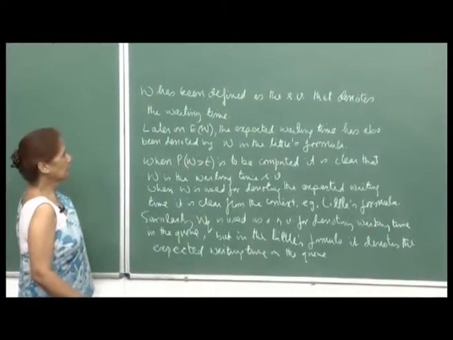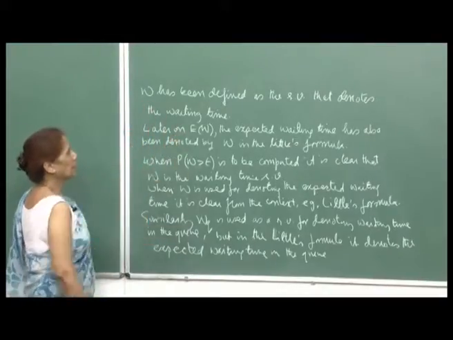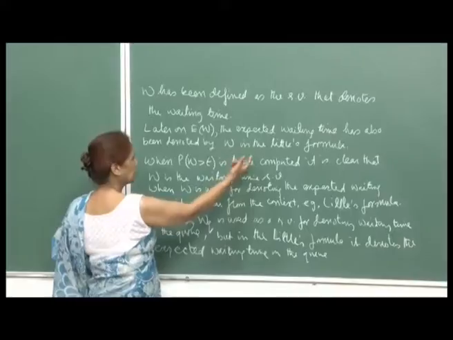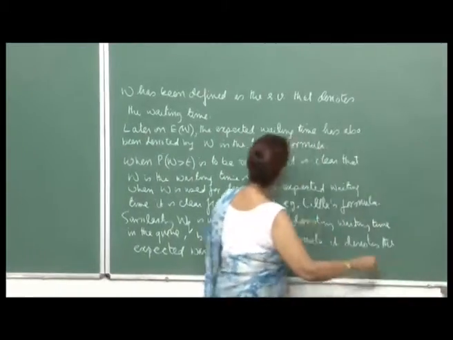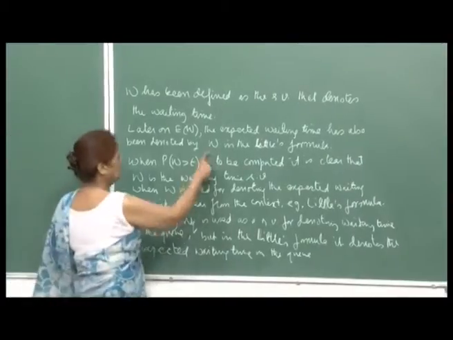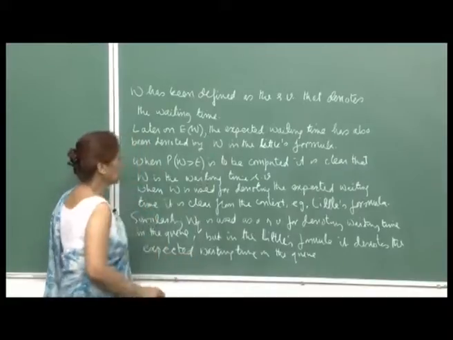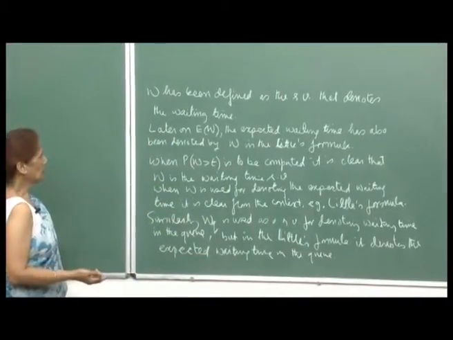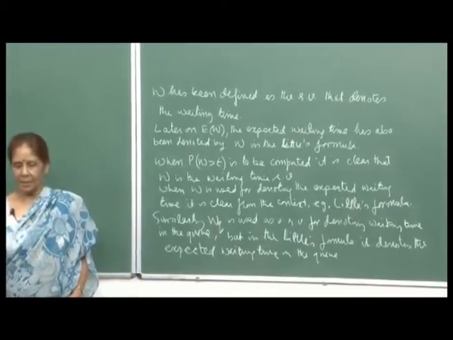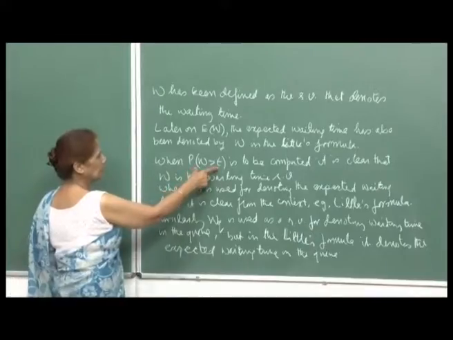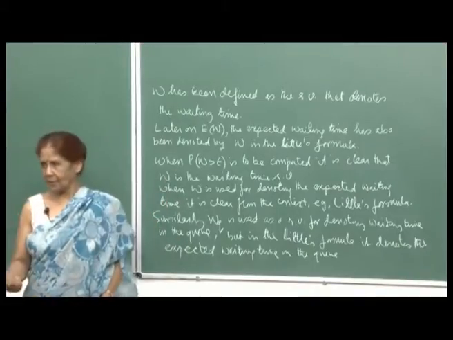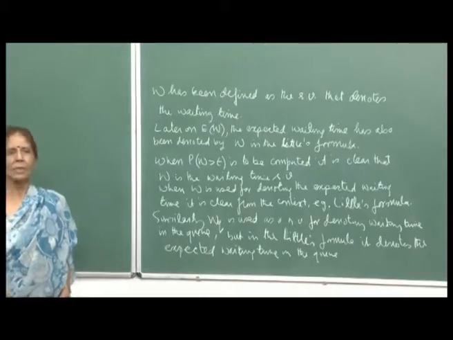See, W I have used as a random variable, the notation W for a random variable that denotes the waiting time, and then I computed expected value of W, but then again in the Little's formula, they use capital L, capital W. So, I did not want to change it, but then what I feel is that there is not really much confusion in using the same notation for the random variable as well as for the expected value, because when you are computing probabilities like this, it is clear that W is being used as a random variable, because you do not associate probability with expected value of W, which is not a random variable. So, you will not associate probabilities with it, right.